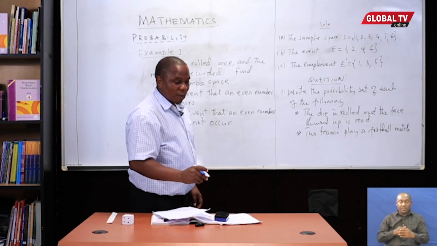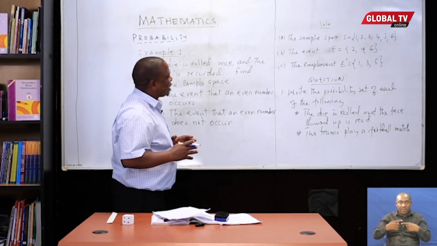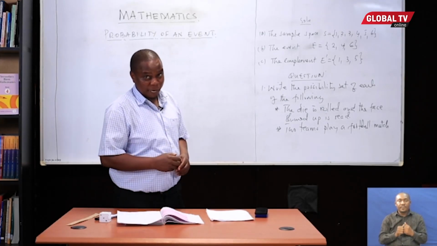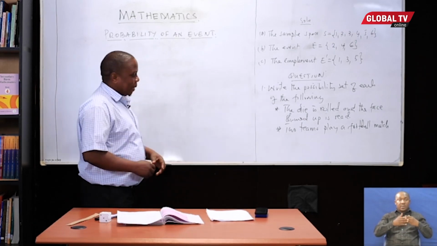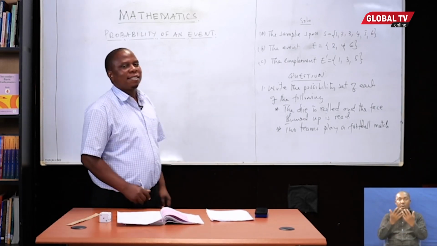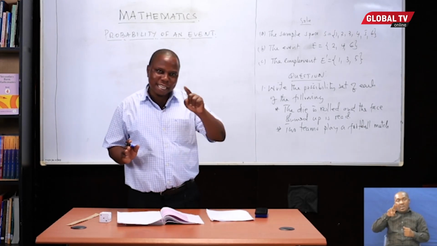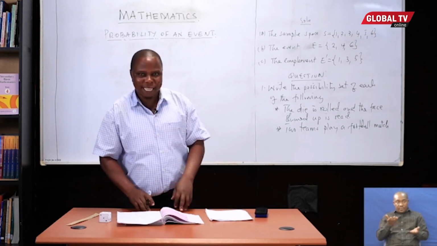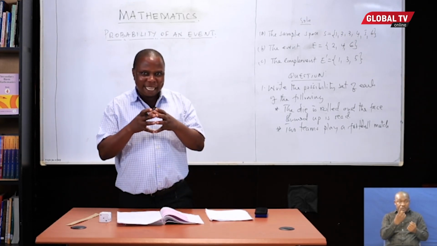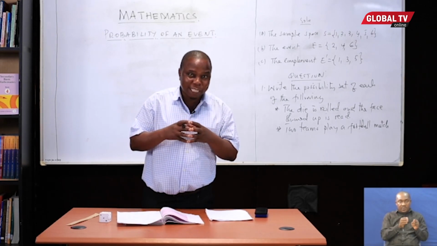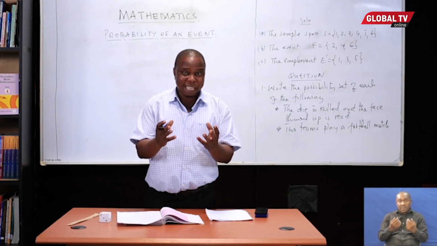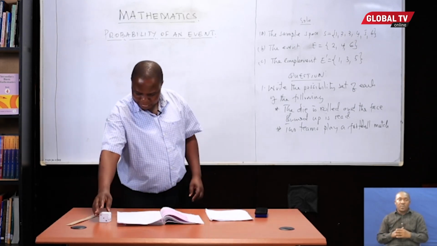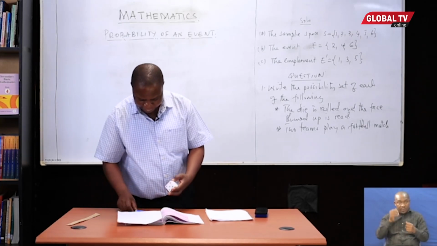When I come back, we shall have a look at the probability of an event. Let's continue and have a look at the last part for today, that is the probability of an event. After having seen how to determine the event and the possibility set, now there is an arithmetical, or numerical, representation of the results. Now we are going to the probability itself. Probability of an event. Let's think of 2 things here. You have a die here.